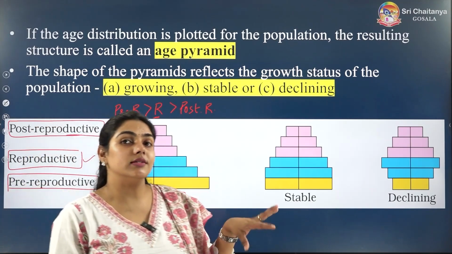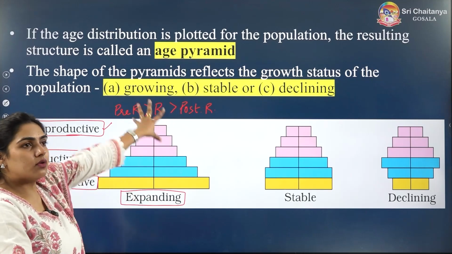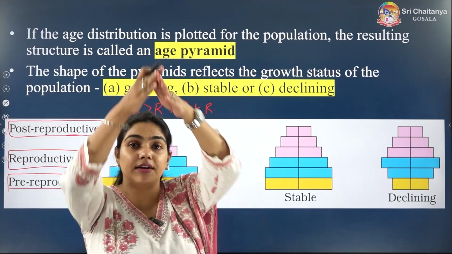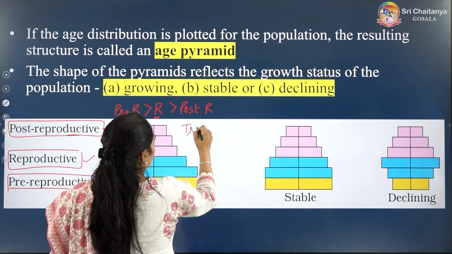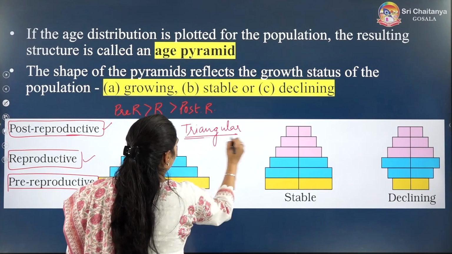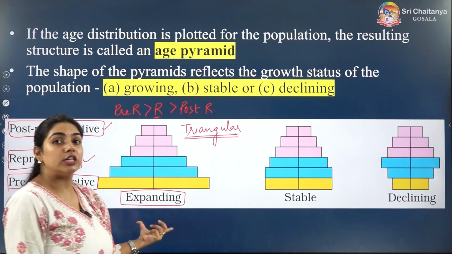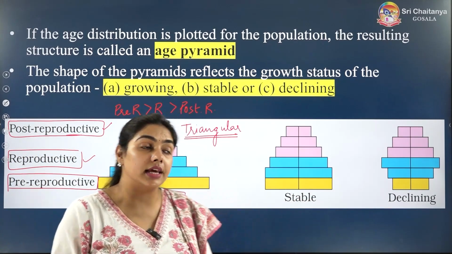So for expanding, which type of pyramid do we get? A triangular pyramid. So the triangular pyramid is telling you that the population is expanding, the population is increasing.